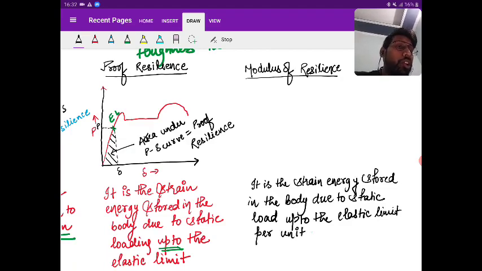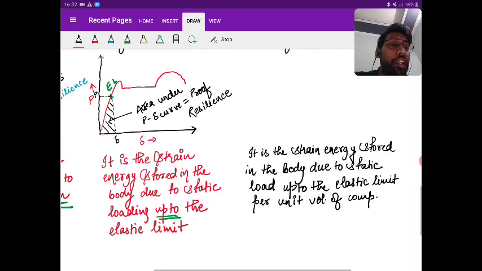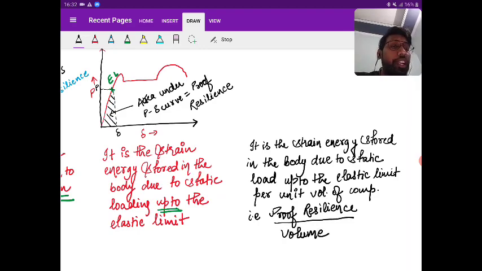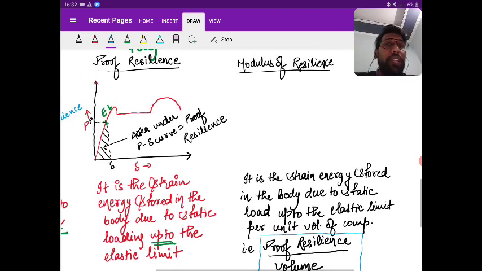Per unit volume of component. So if I'm saying this per unit volume of component, what we are saying is nothing but proof resilience per unit volume. I hope it is clear. Proof resilience per unit volume. Yes, proof resilience per unit volume. Yes, all these are objective questions here.